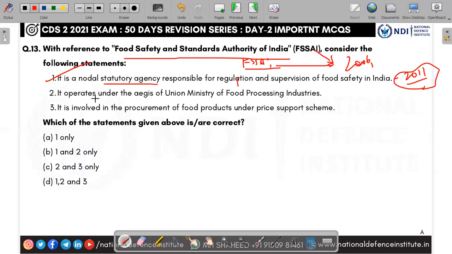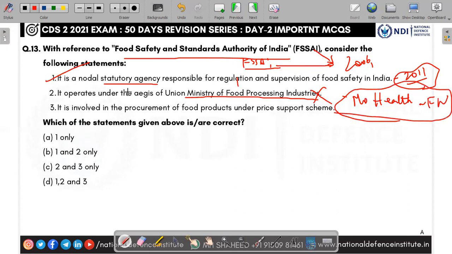The second statement: it operates under the aegis of the Ministry of Food Processing Industries. No, it is under the Ministry of Health and Family Welfare. It is not under food processing industries. The second one is wrong.